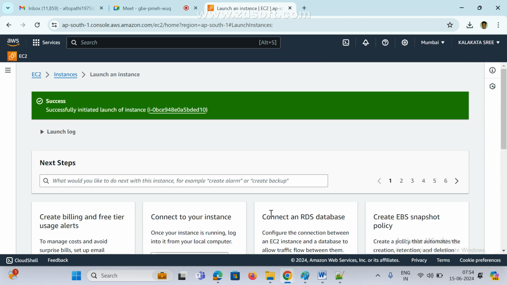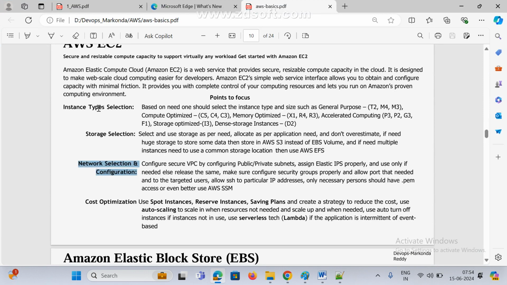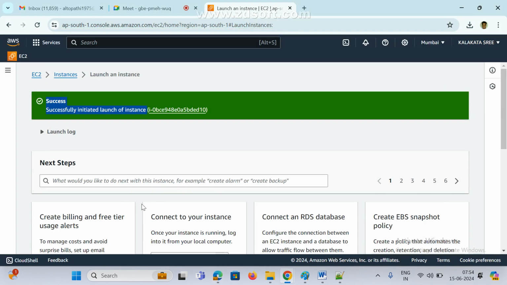In coming classes we'll see what is network, what is VPC, what is subnet, and all that I'm going to create. Now see here, successfully initiated launch of your instance. Mostly we need to focus only on the instance type and storage. Network and all I didn't touch anything. Only these two major things I selected, and I just created the instance.